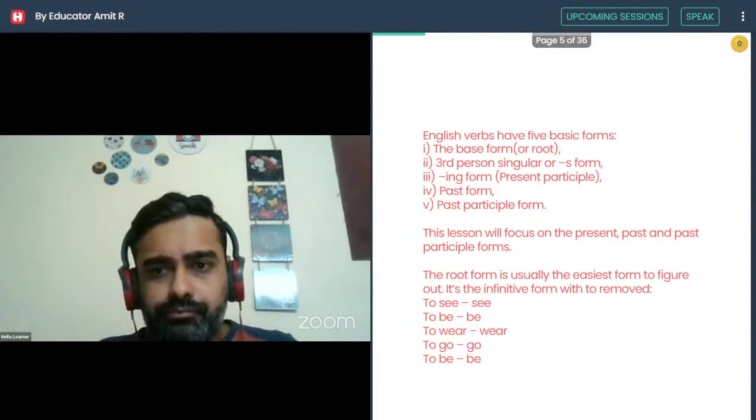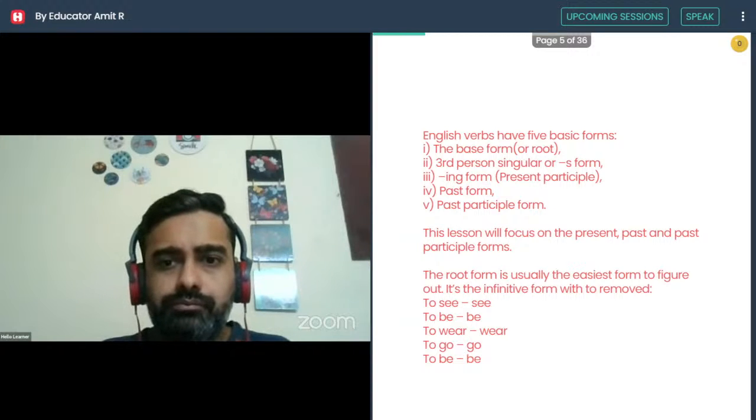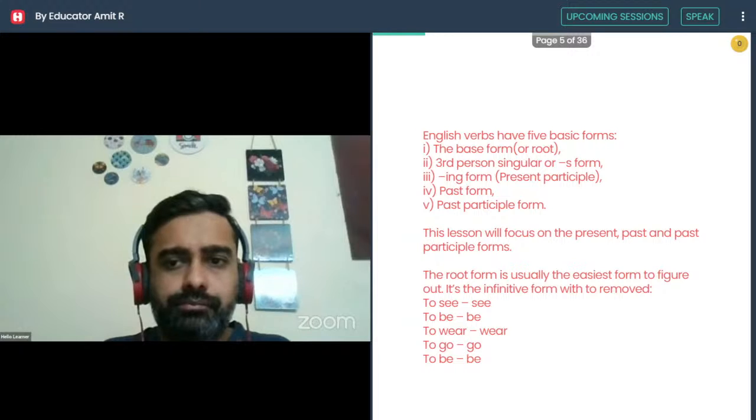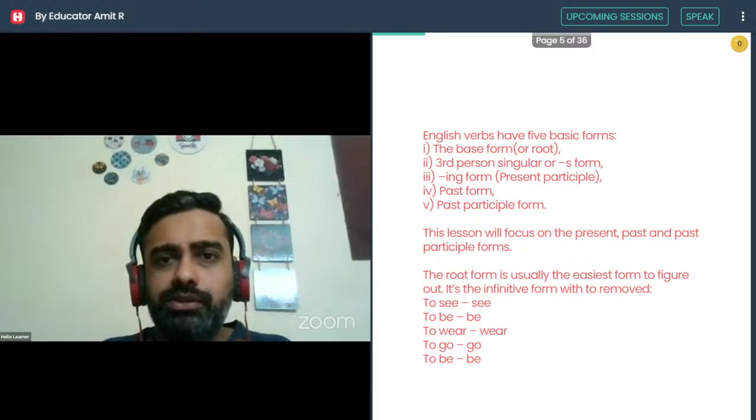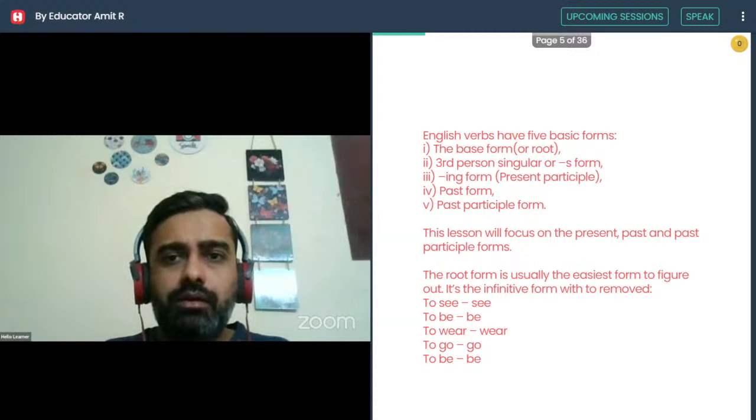The root form is usually the easiest to figure out. It's the infinitive form with to removed. To see, to be, to wear, to go, to be. Not where, wear. Yes. Good. Thank you.